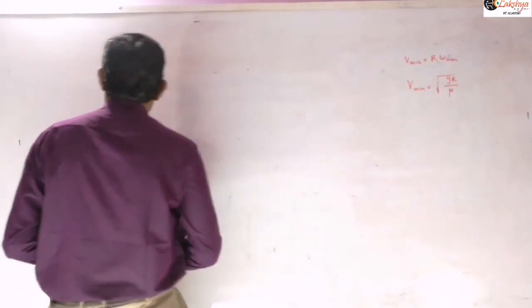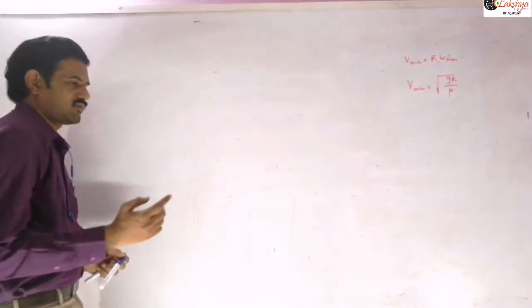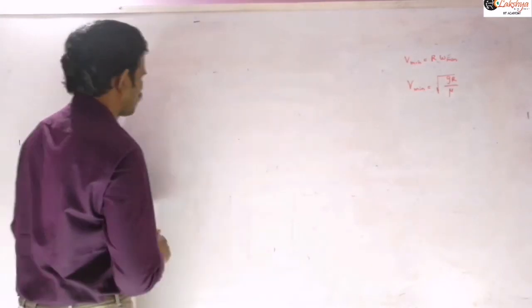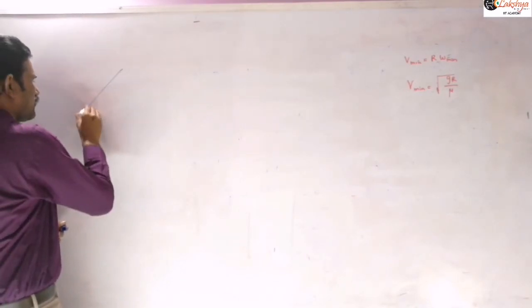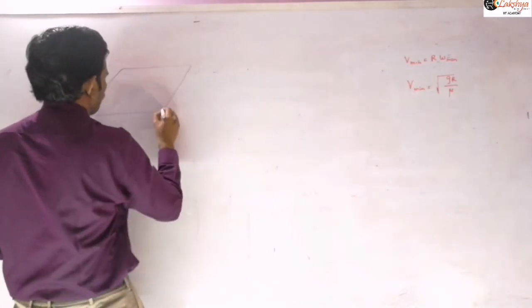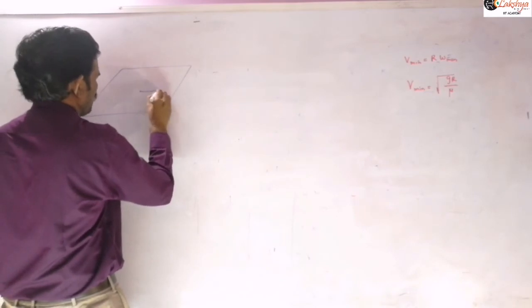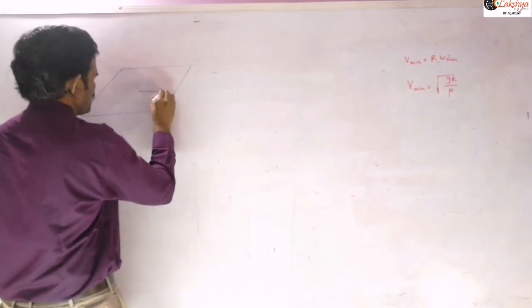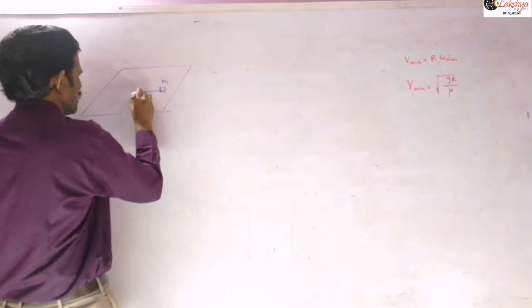Now I am giving some problems here. Yesterday we discussed a problem like rotating on the table, where one object is rotating on the table. Now let us include the friction concept. A block of mass m is kept here, revolving in a circular path of radius r.